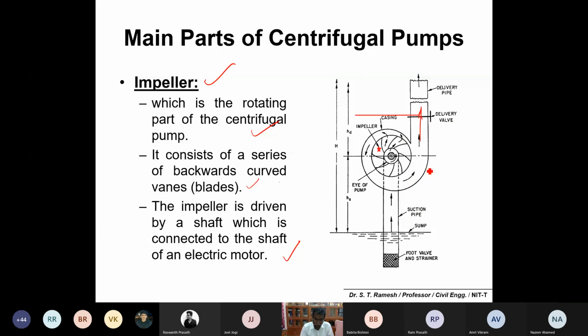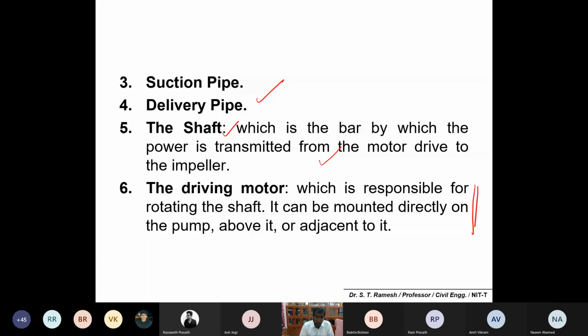Let me repeat again. Look into the diagram. Number 1 is your impeller. Number 2 is your casing. Number 3 is your suction pipe. Number 4 is the delivery pipe. And the fourth and fifth, the shaft and the driving motor, are connected for the transmission of power from the motor drive to the impeller. Thereby the impeller rotates. Is it okay?